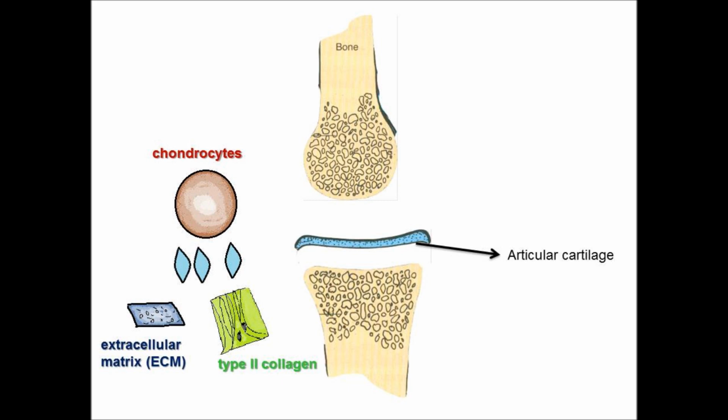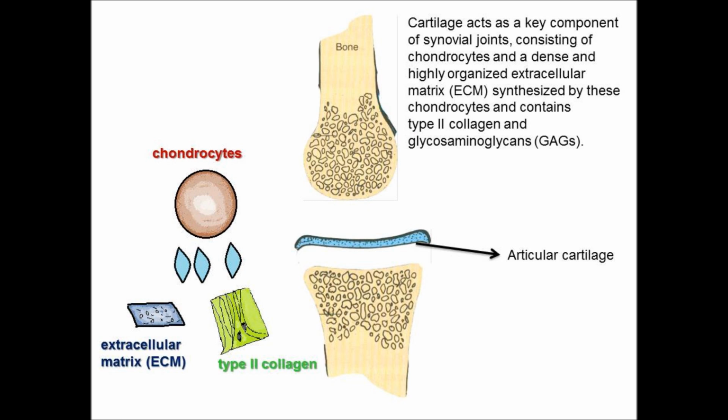It consists of chondrocytes and a dense, highly organized extracellular matrix synthesized by these chondrocytes. It also contains type 2 collagen, and glycosaminoglycan GAG is also present in the articular cartilage.